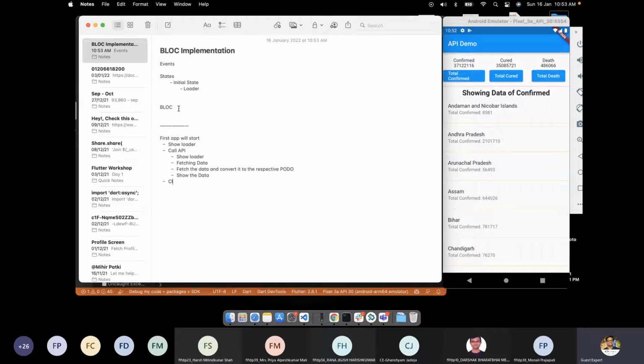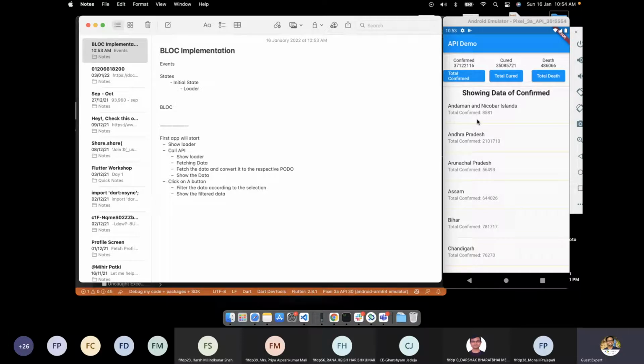Then the next is click on a button. Click on a button, filter the data according to the selection, show the filtered data. So this is what is right now happening on the screen.